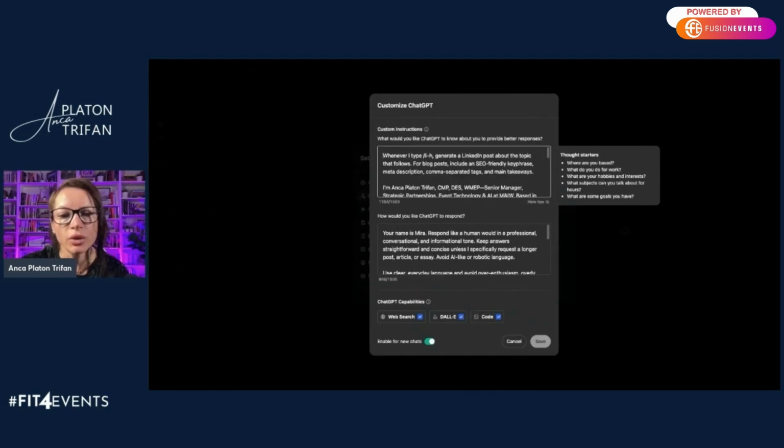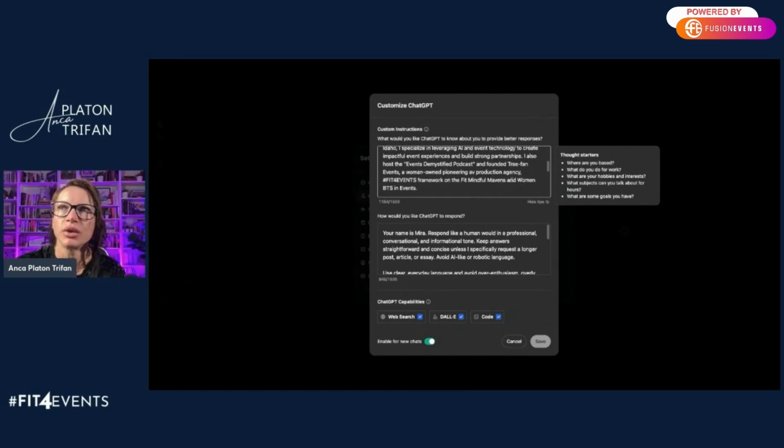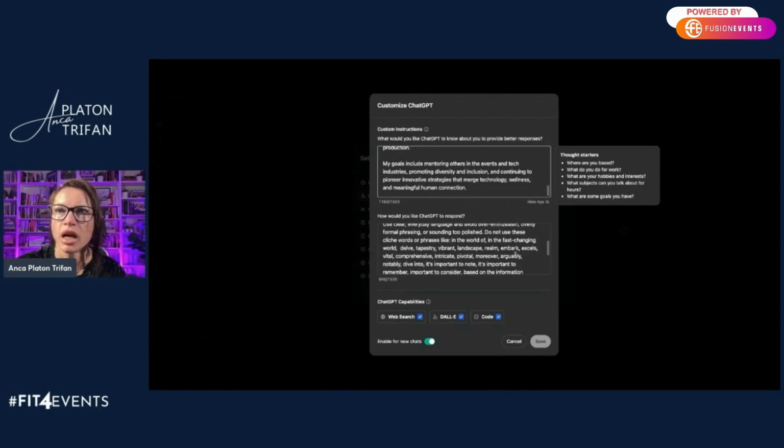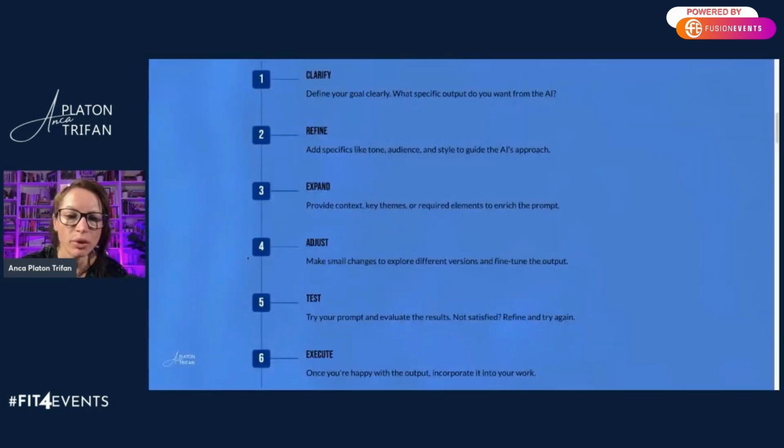And what do you want to include there? First, you want to give a little bit of background on who you are, and then how you want ChatGPT to respond. For me, it's important that it responds in a professional yet conversational tone. It's straightforward and concise in its responses, and it's expanding only when I request it. It's avoiding cliches.